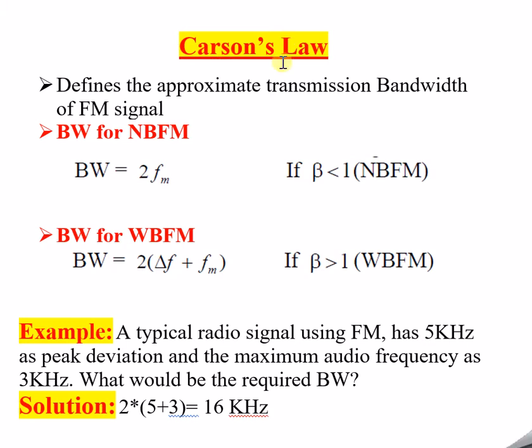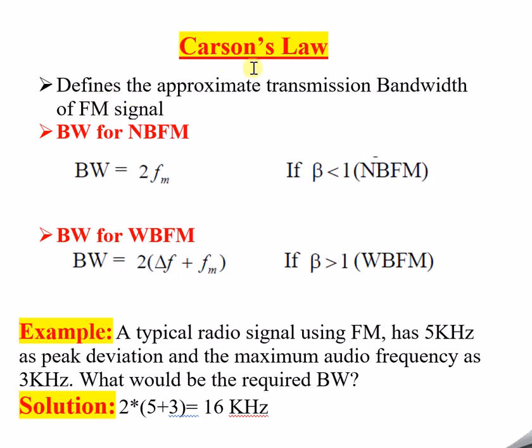At the end of the session, you will be able to understand what Carson's law is and how it helps to calculate the narrowband FM and wideband FM bandwidths. You will also be able to solve any problem related to calculation of the bandwidth of an FM signal. Let us quickly start with the session now.